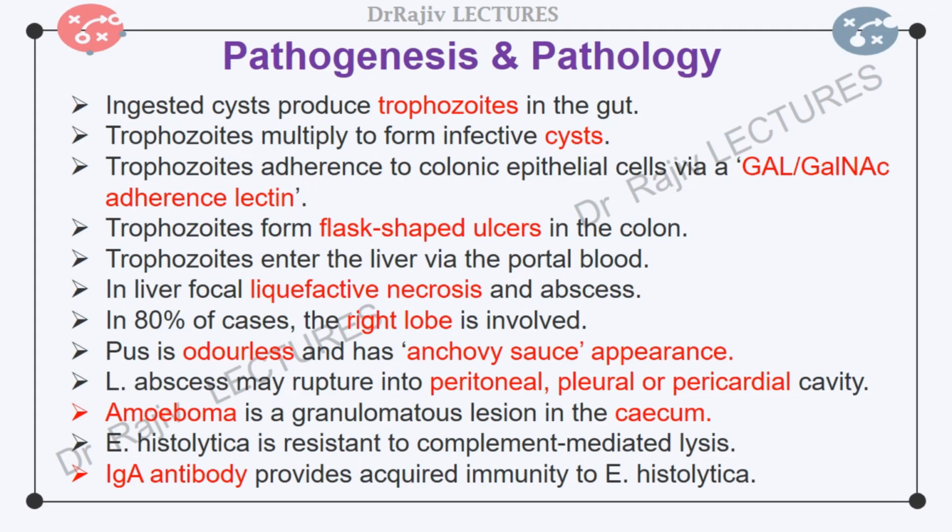Unless treated timely and adequately, the amoebic liver abscess may rupture either into the peritoneal cavity or the pleural cavity. In the large gut, most commonly in the cecum, a chronic amoebic infection may result in a granulomatous lesion called an amoeboma. E. histolytica is resistant to complement-mediated lysis. IgA antibody provides acquired immunity to E. histolytica.